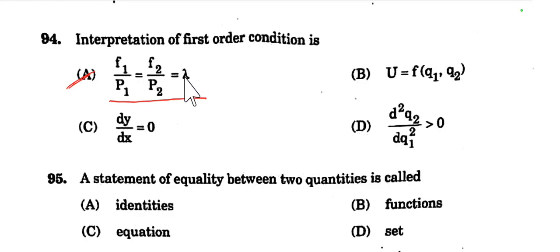If the equation holds, no reallocation of resources could improve the objective while still respecting the constraint. In simple terms, the ratio of marginal benefit to price or cost for each good or factor should be equal, and this ratio is equal to the Lagrange multiplier lambda, which measures the marginal value of relaxing the constraint. So option A is the right choice here.